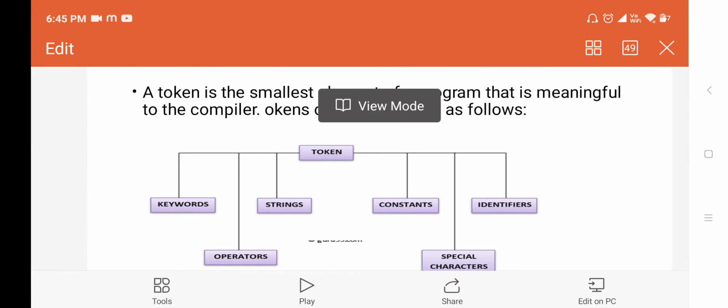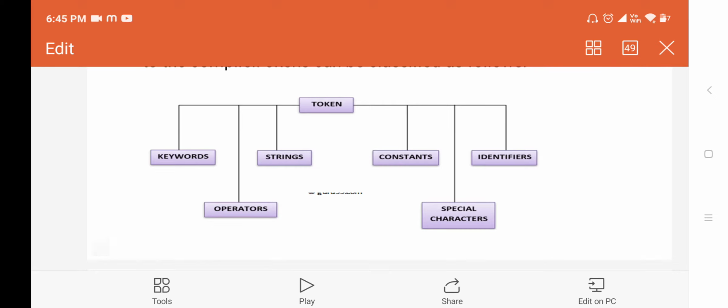Here we have different types of tokens: keywords, operators, strings, constants, special characters, or you can say special symbols, and identifiers. All of these come under tokens.